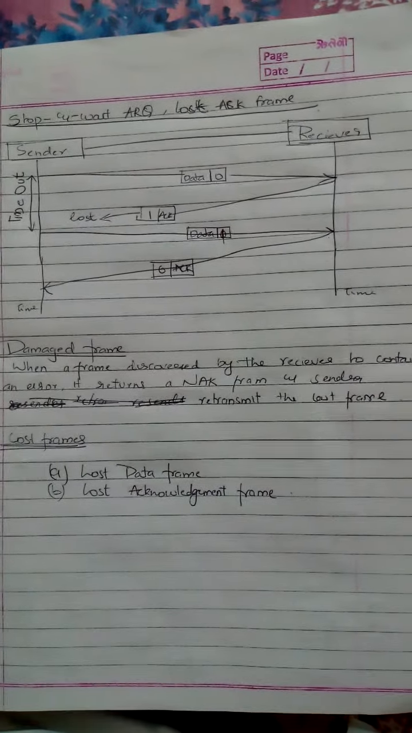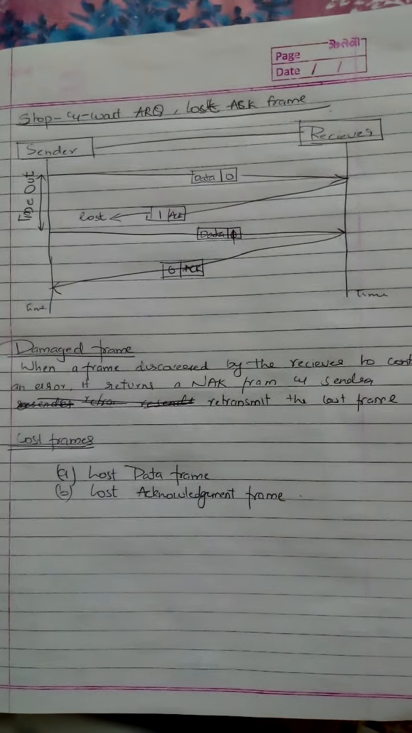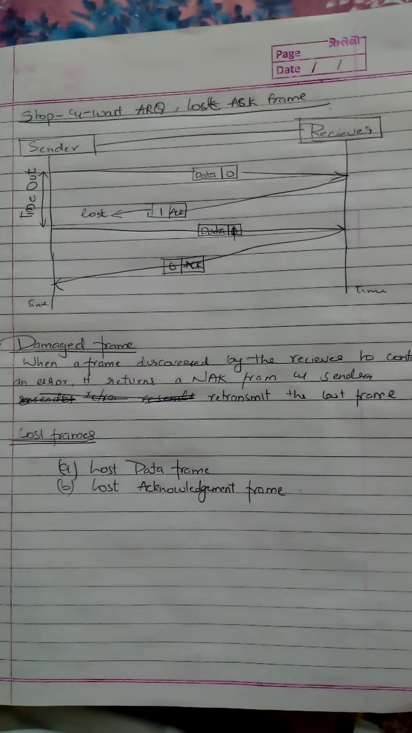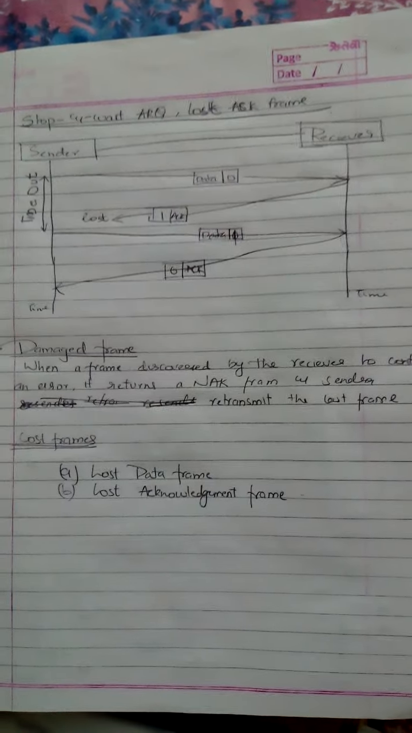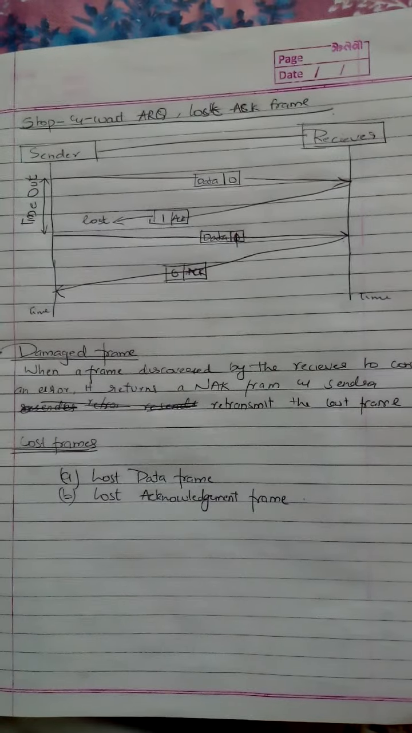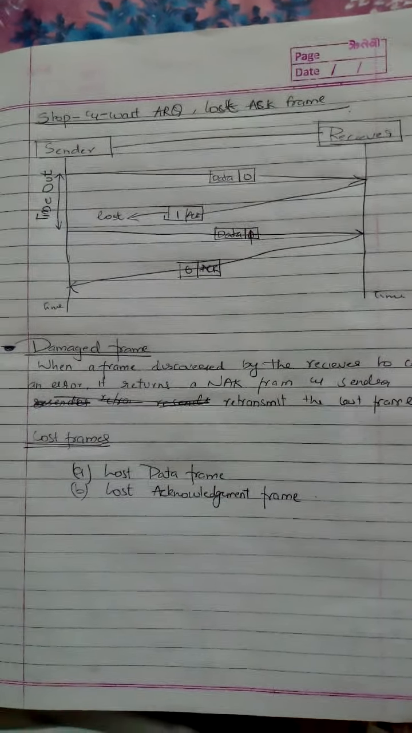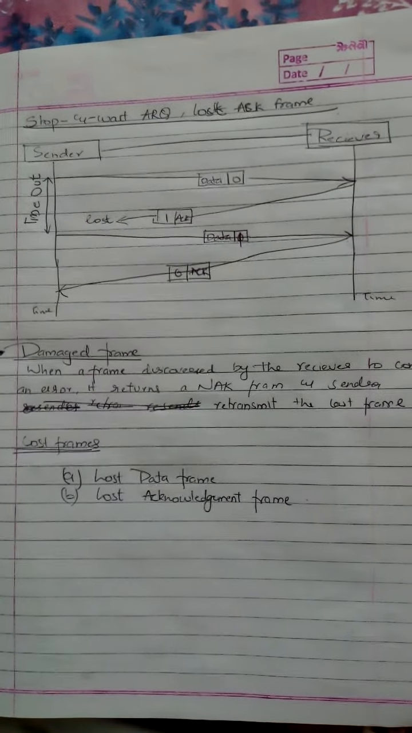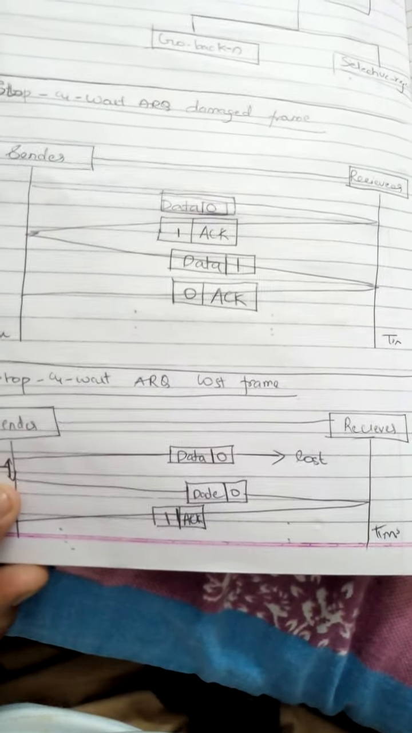Now the damaged frame: when a frame discovered by the receiver contains an error, mostly due to noise, it returns a NAK frame and the sender retransmits the last frame. This is known as a damaged frame. The different types of lost frame are the lost data frame and the lost acknowledgement frame. This is the lost acknowledgement frame, and the previous one was the lost data frame.